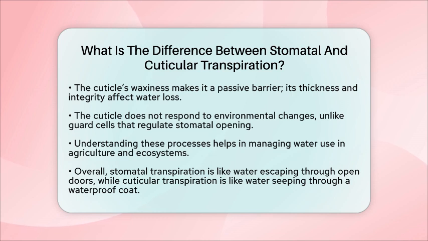So, in simple terms, stomatal transpiration is like water escaping through tiny doors that the plant can open or close, while cuticular transpiration is water slowly seeping through a waterproof coat. Both are vital parts of how plants interact with water and the environment.